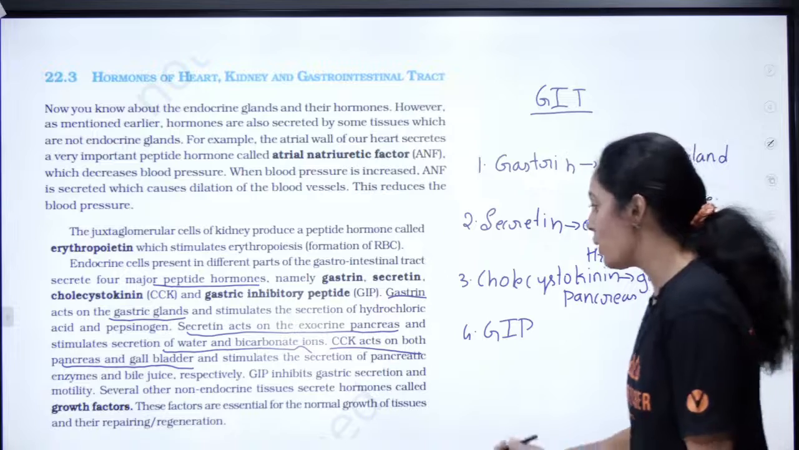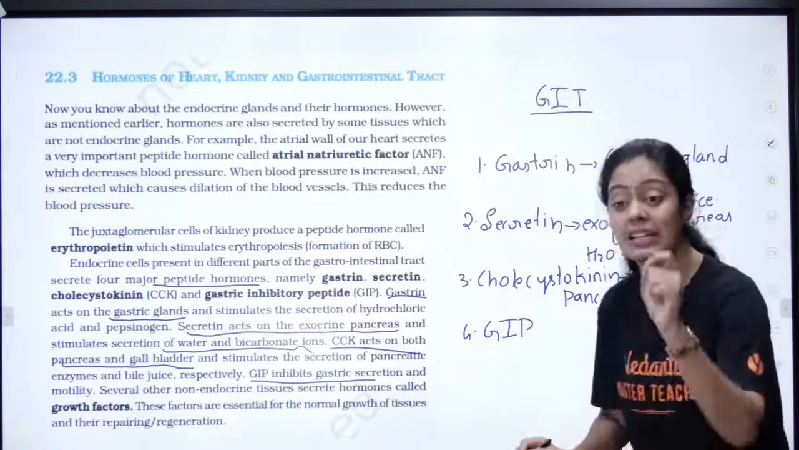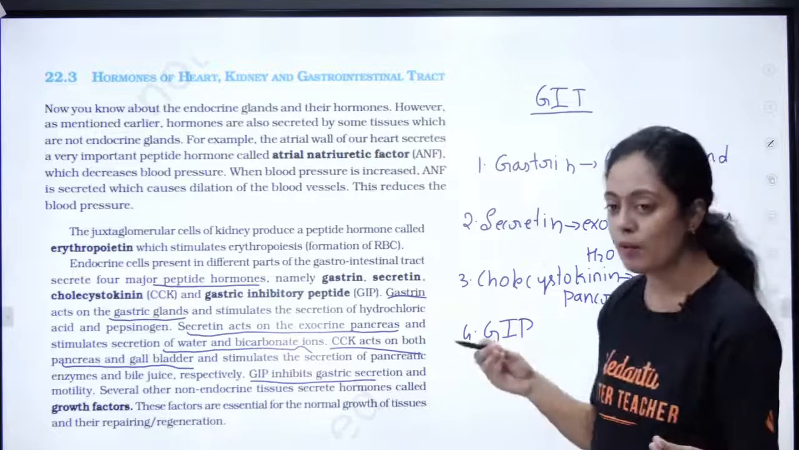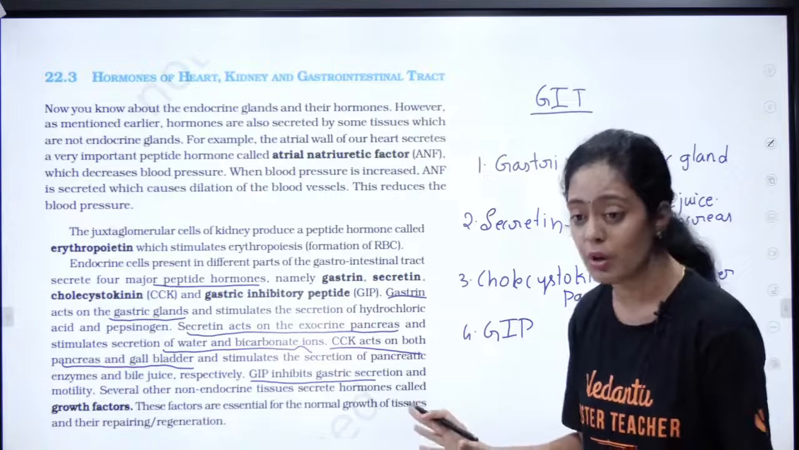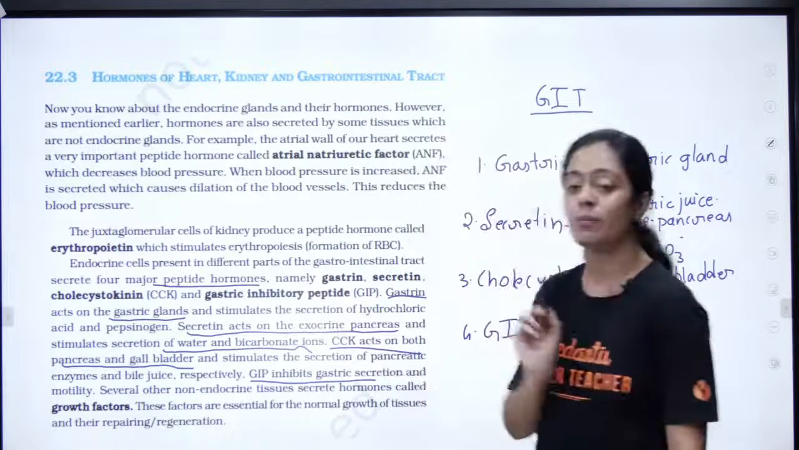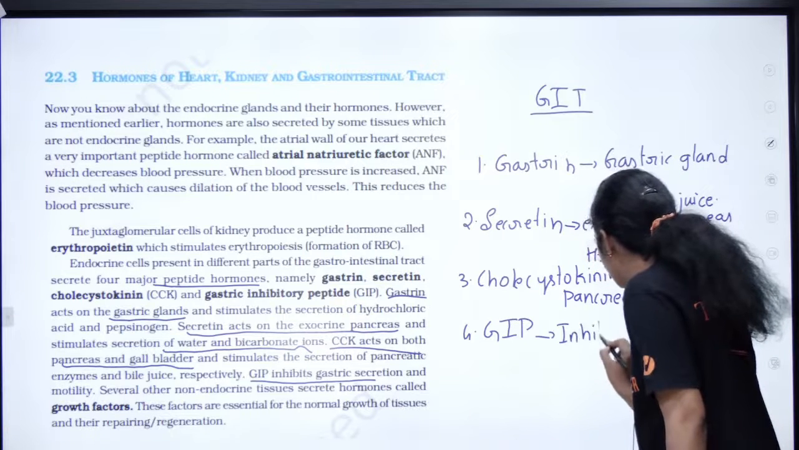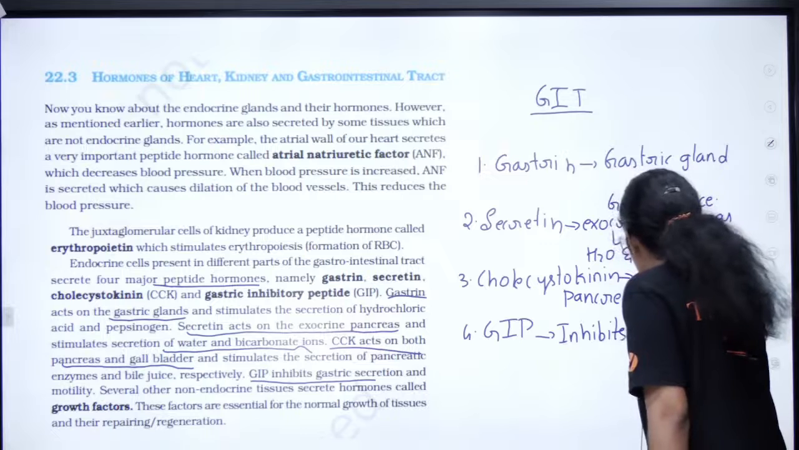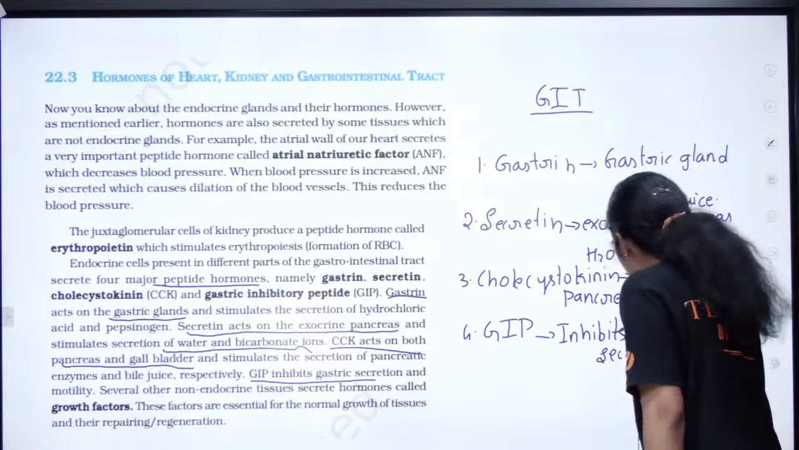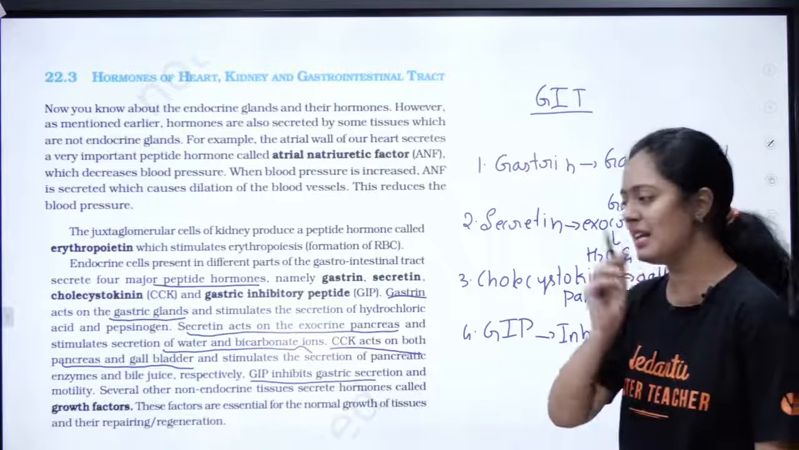Okay, the last one is GIP, gastric inhibitory peptide. If gastric secretions keep happening all the time, is it good for your health? No, it is not good for your health. So it inhibits gastric secretion and motility. It is in the name itself. It inhibits gastric secretions. This is a potential match the following question which has been asked in the past and they can definitely ask it.